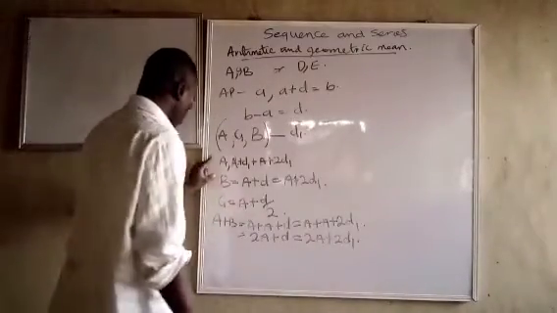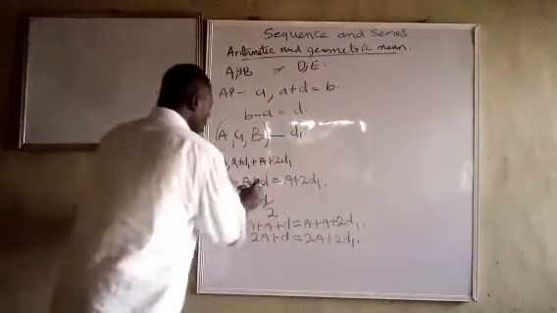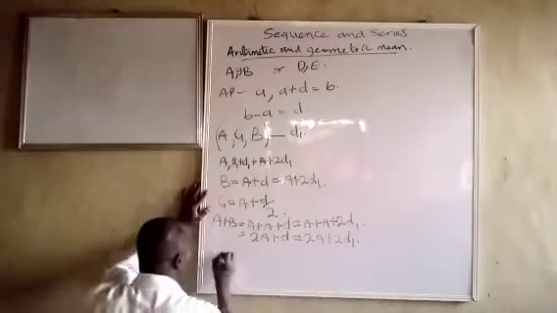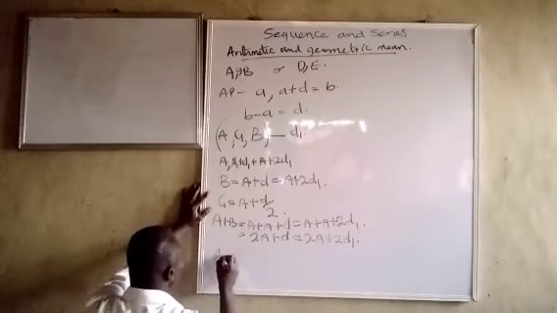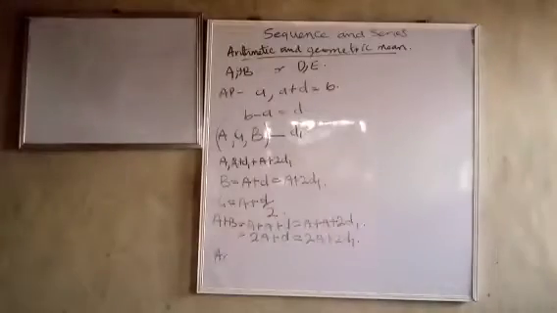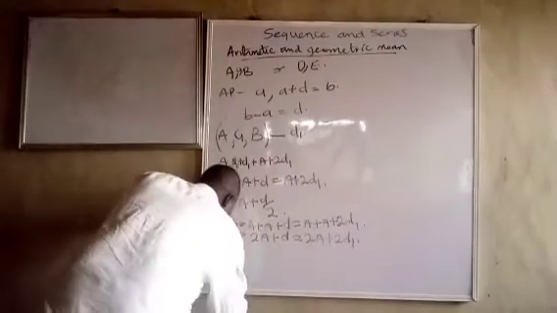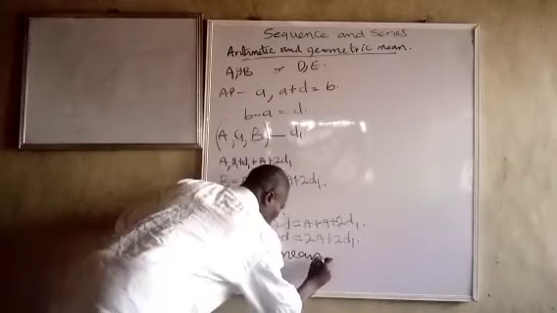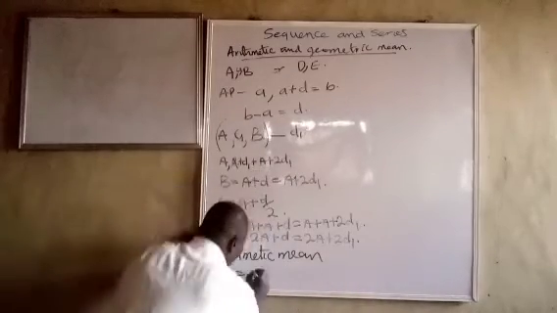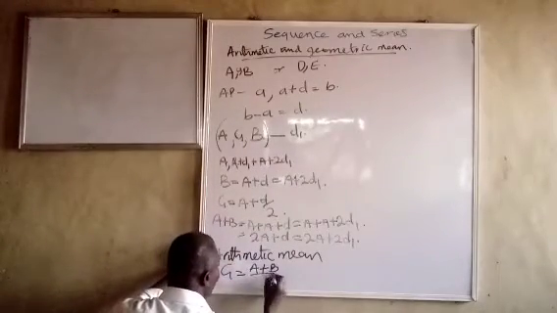G is now half of the sum of A and B. So G is the arithmetic mean of the two consecutive numbers. G will be equal to A plus B over 2.